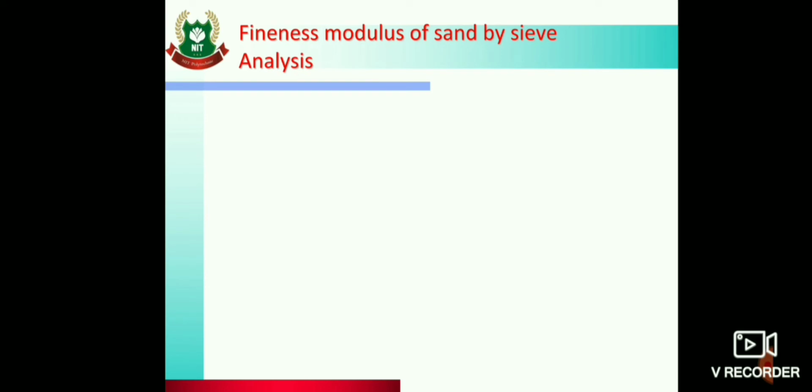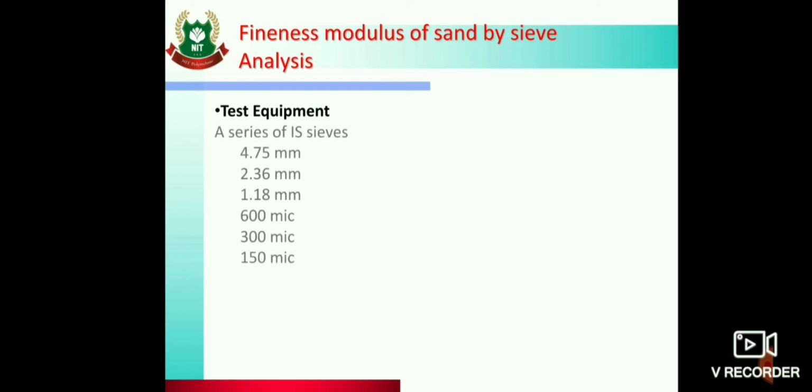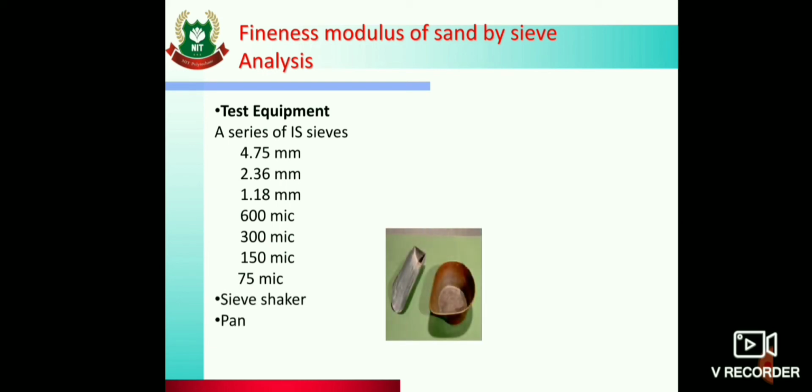So we will see how fineness modulus is determined. One experiment we have to perform. So what are the apparatus used? A test series of IS sieves: 4.75 mm, 2.36 mm, 1.18 mm, 600 micron, 300 micron, 150 micron and 75 micron. These are the series of sieves. They have to be placed in the same arrangement. The top sieve should be of 4.75 mm size and the bottom should be of 75 micron. Then a sieve shaker, then a pan. So here is the pan and this is the scoop.